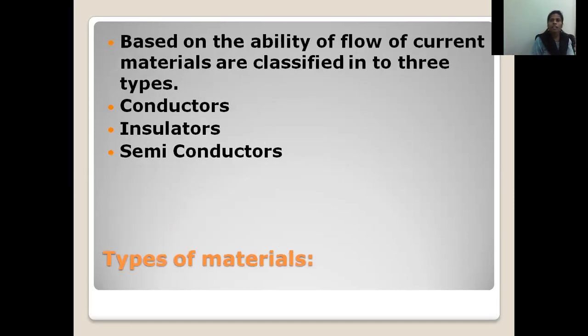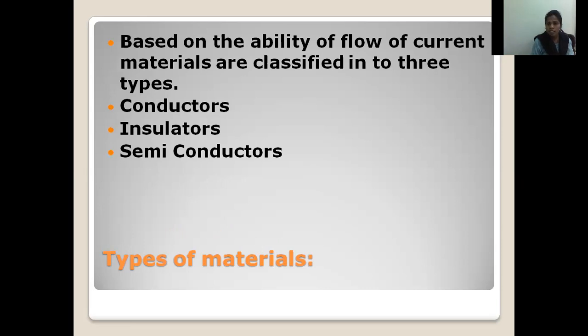Now let us see the types of materials based on the passage of electricity, or the capacity of flow of current. Every material cannot pass electricity. A few materials are able to pass electricity, a few are not able to pass electricity, whereas a few can pass electricity partially.